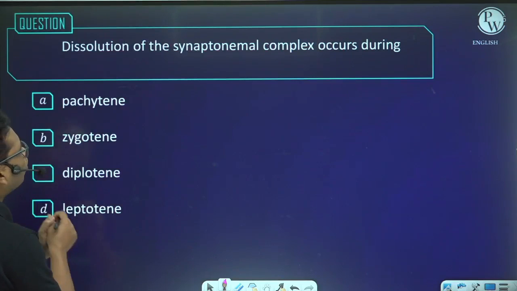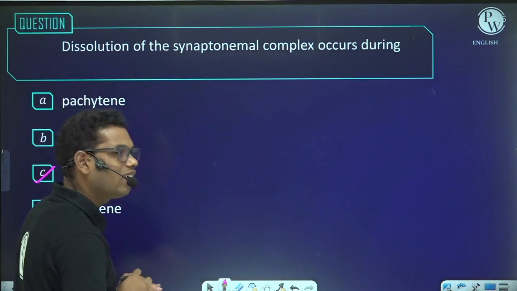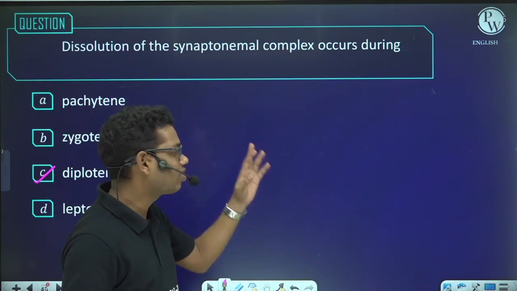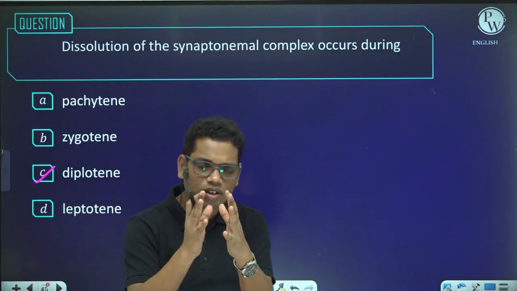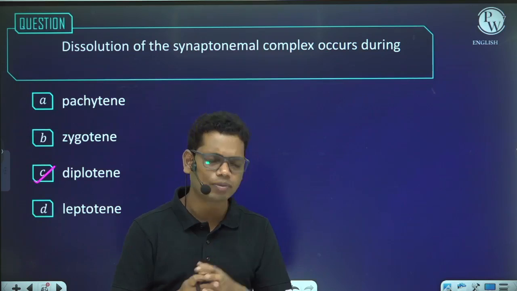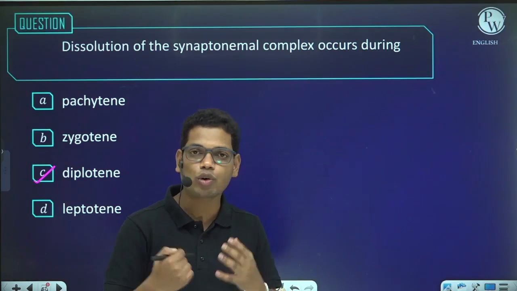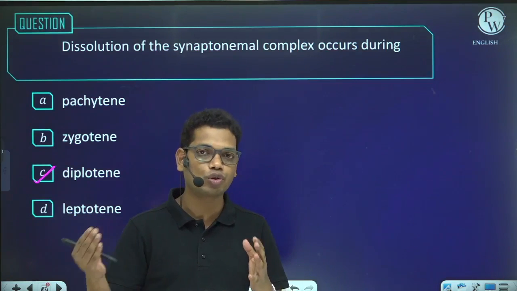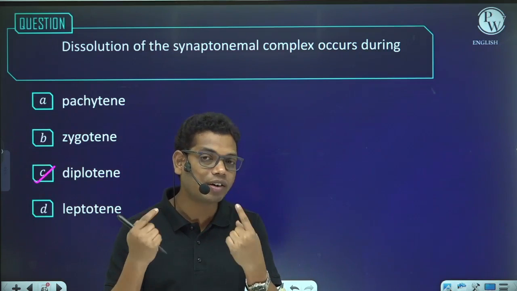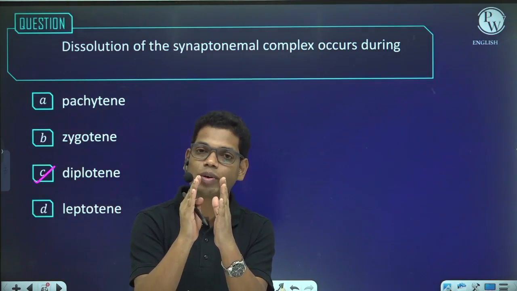Next, dissolution of the synaptonemal complex occurs in which phase? Diplotene phase. Why does the synaptonemal complex appear? Because the synaptonemal complex pairs the homologous chromosomes, and the process is called synapsis. Why does synapsis have to take place? To allow the further process, that is crossing over. In order to allow the exchange of segments of non-sister chromatids between the homologous chromosomes, the chromosomes have to be held together.